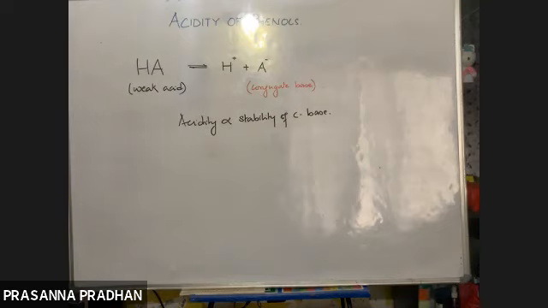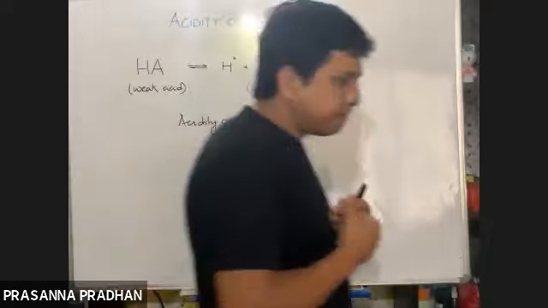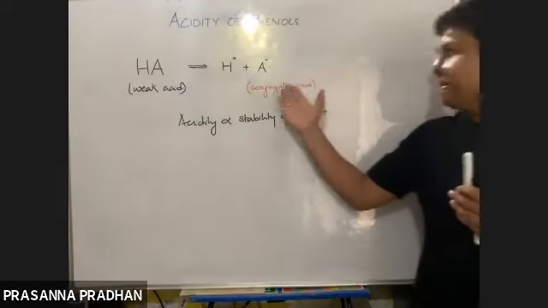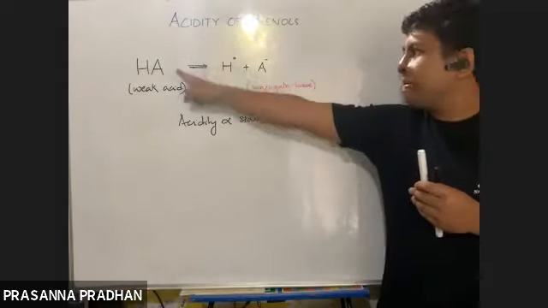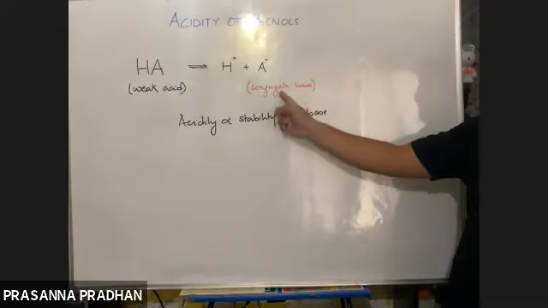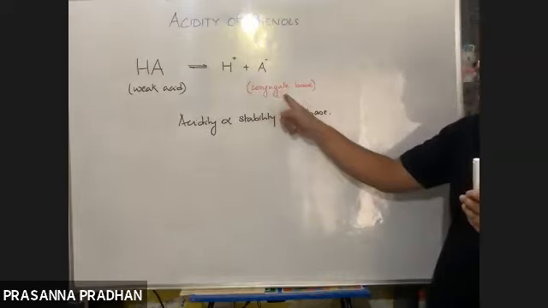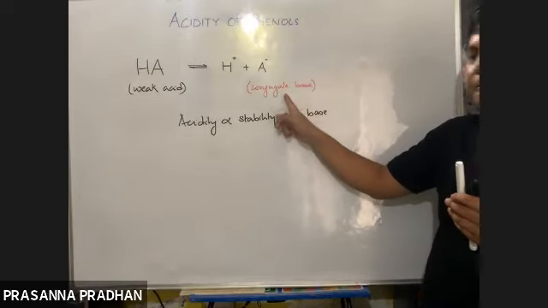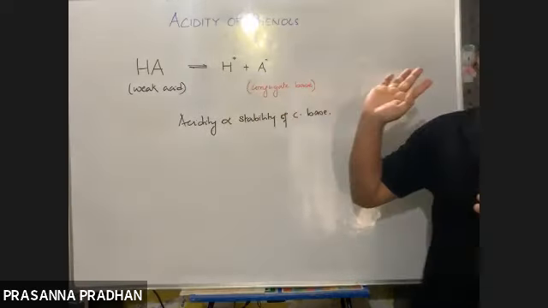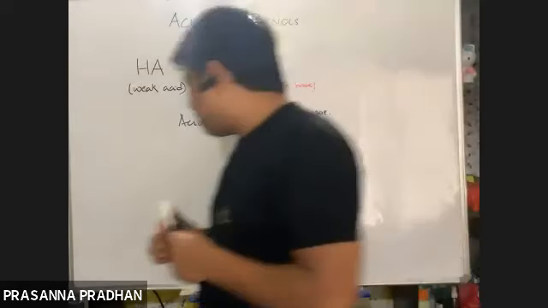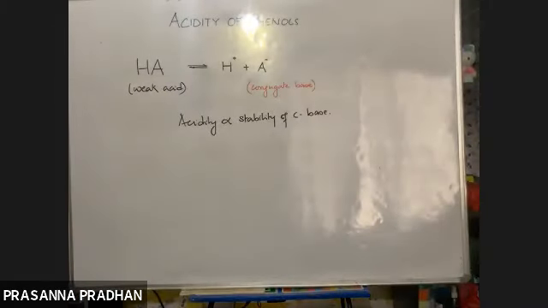The acidity of any weak acid is directly proportional to the stability of conjugate base. Means if the conjugate base is stable, the corresponding acid will be strong. And if the conjugate base is unstable, the corresponding acid will be weak. So with this idea now we shall move forward.